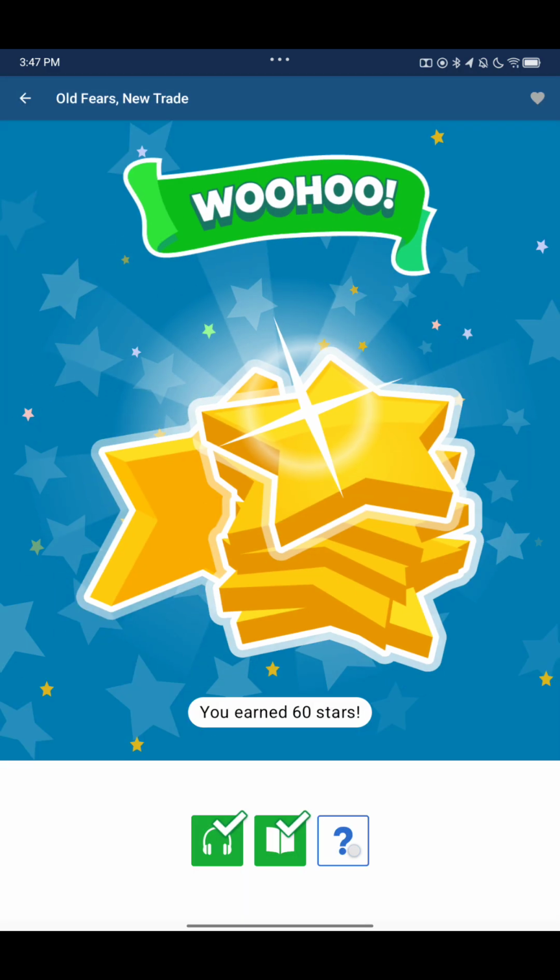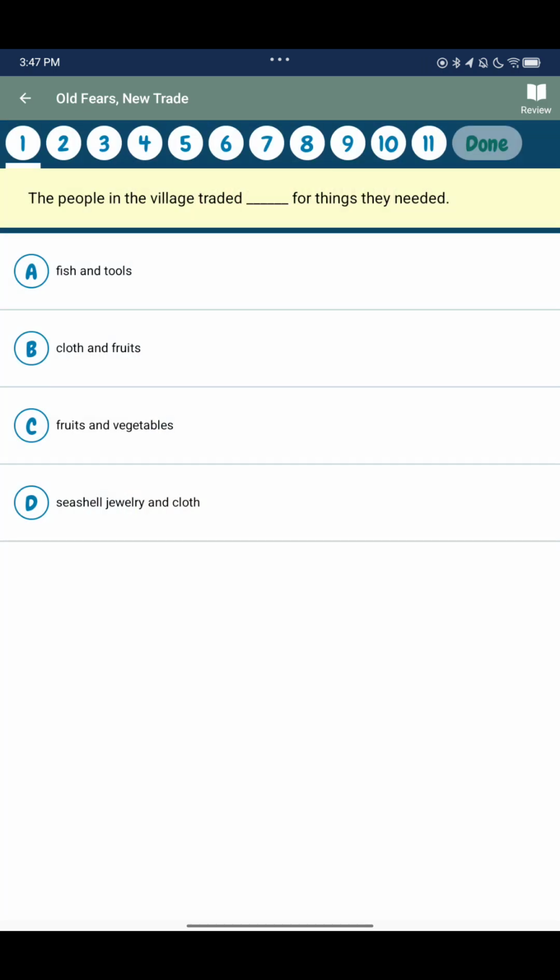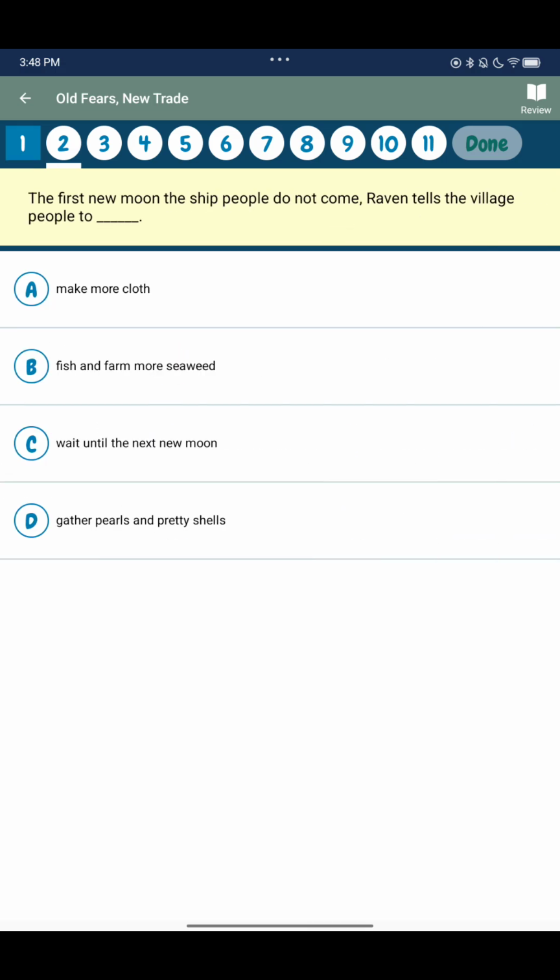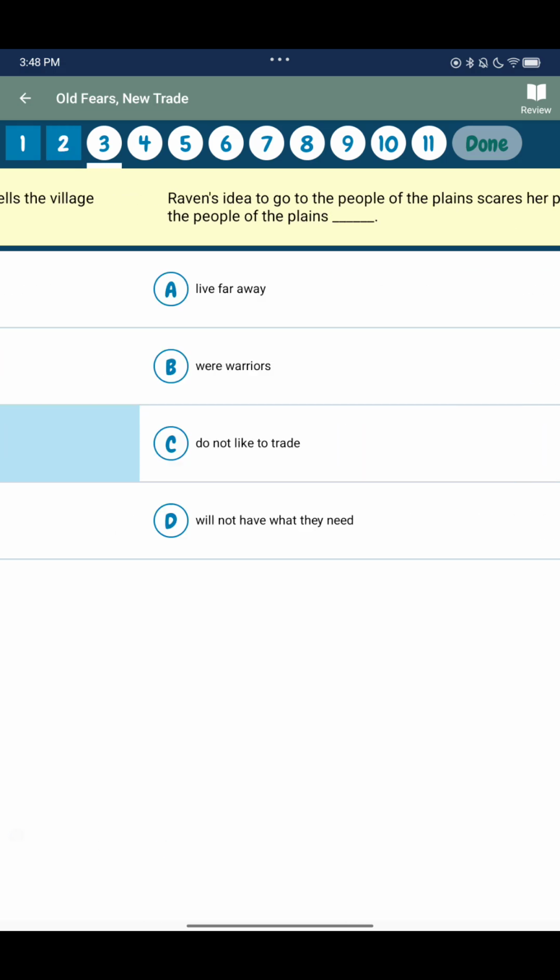Good job. The people in the village traded fishing tools for things they needed. The first new moon the ship people do not come. Raven tells the village people to wait until the next new moon.